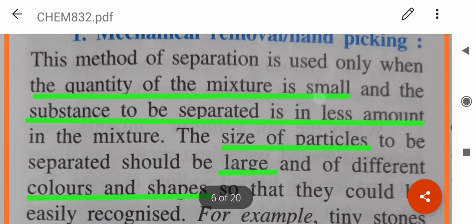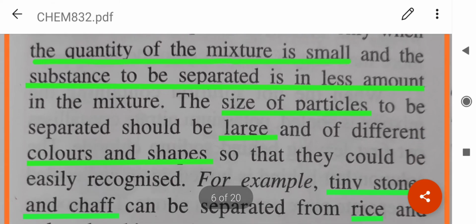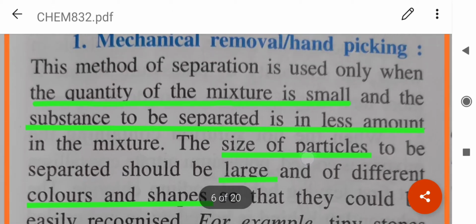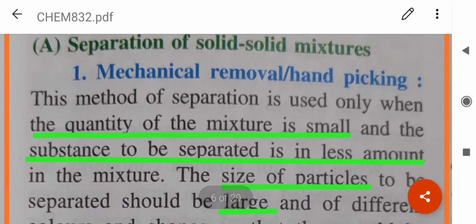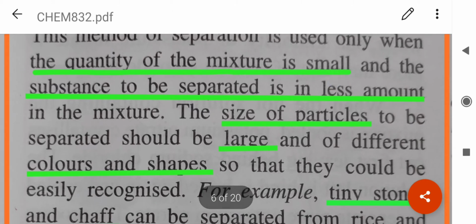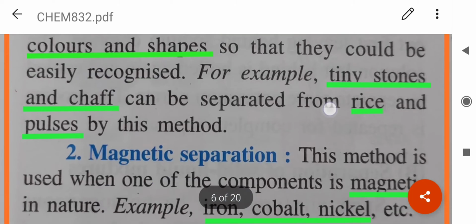Now, at home, if we have tiny stone particles in rice or in wheat grain, what do we do? We separate them by hand picking. So, this is done when the quantity of mixture is small and the substance to be separated is in less amount and the size of particles to be separated are large and of different colors and shapes.